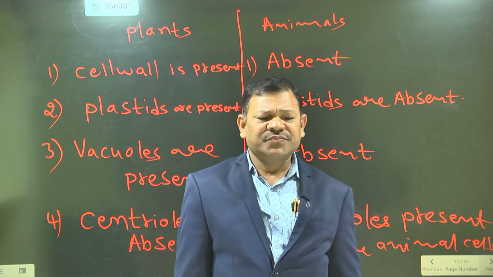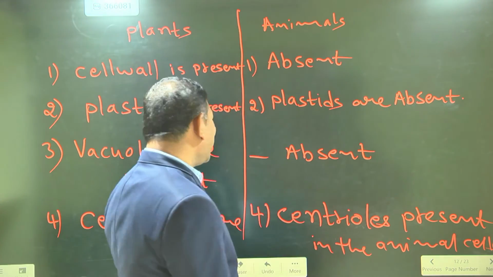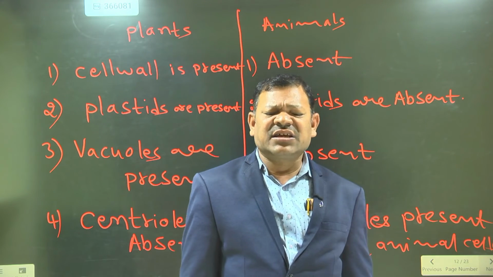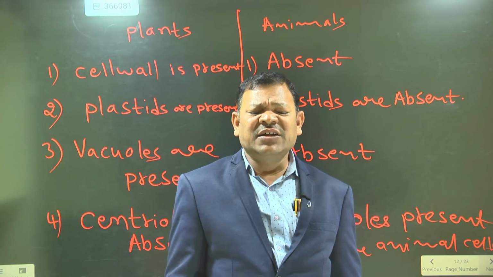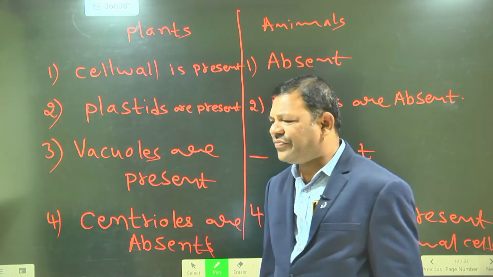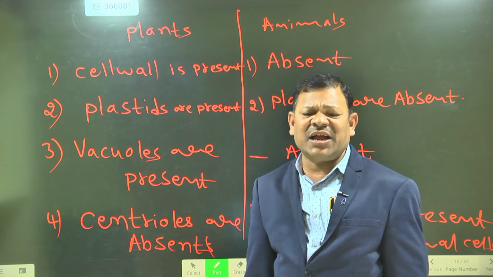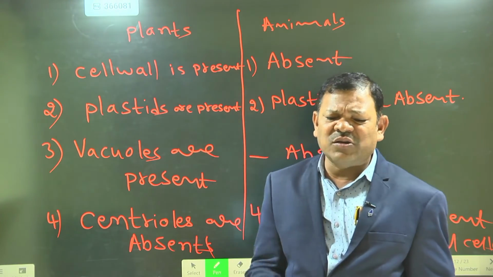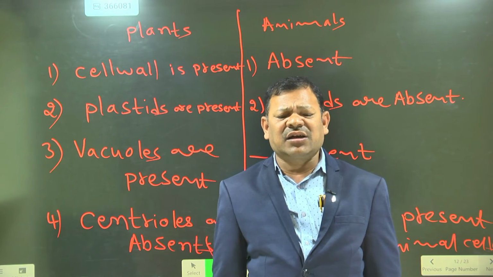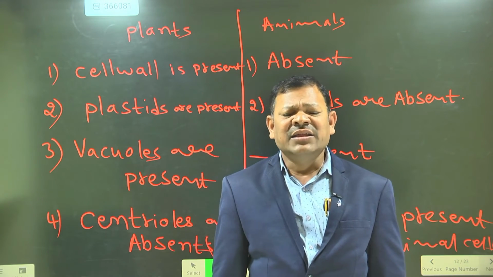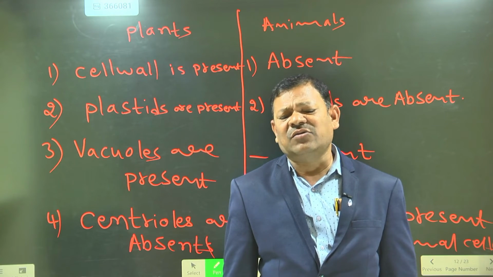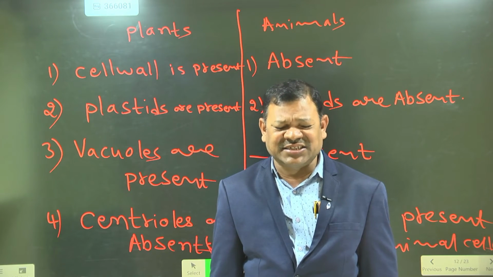Yes, sir. Next, third point. Generally in the plants, when metabolic activities occur in the plant body, the waste material is sent outside of the body through the vacuoles. Vacuoles are present in the plant, but in the animals vacuoles are absent. When metabolic activities occur in the human body or the animal, the excretory system works, and the waste material is sent outside of the body through the excretory system.